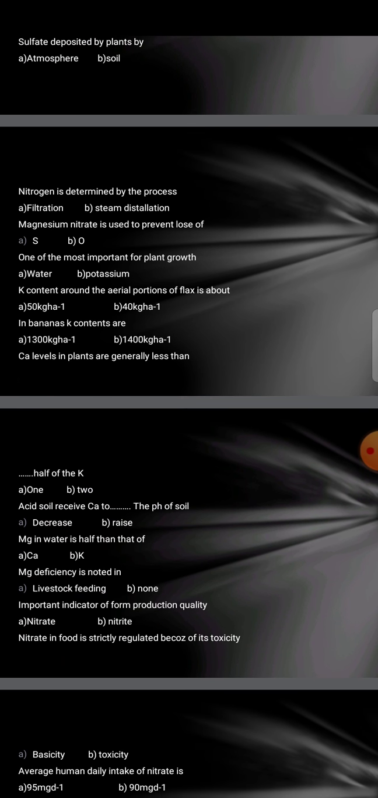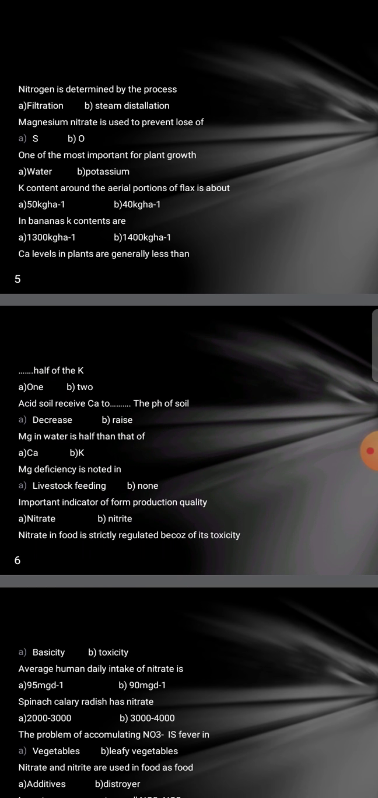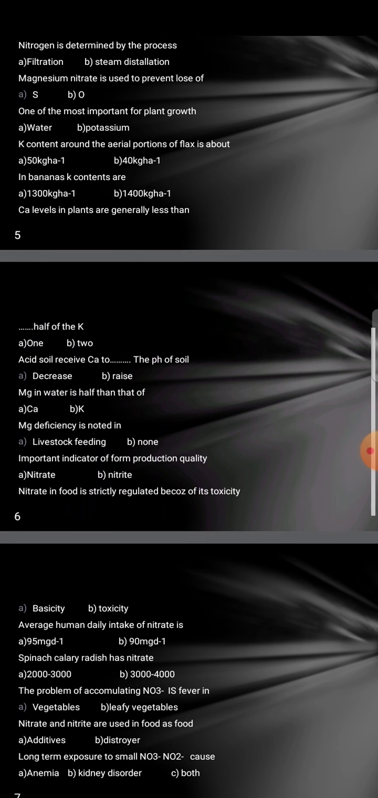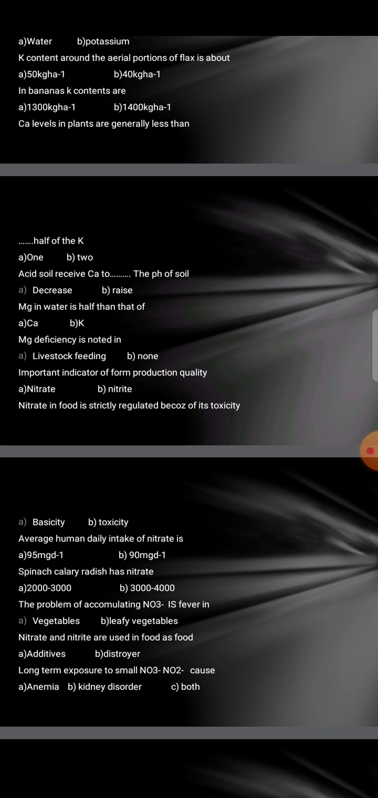Magnesium in water is half than that of calcium or potassium. It will be calcium. Magnesium deficiency is noted in livestock feeding or none. It will be livestock feeding. Important indicator of farm product quality is nitrate or nitrite. It will be nitrate. Nitrate in food is strictly regulated because of its toxicity. It will be definitely toxicity. Average human daily intake of nitrate is 95 or 90. It will be 95.